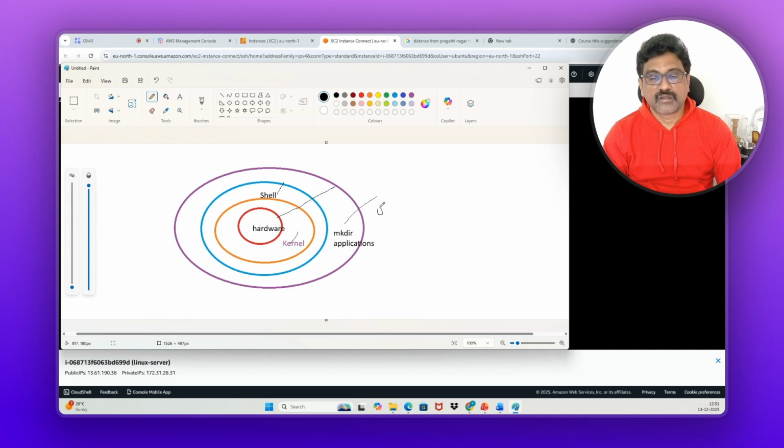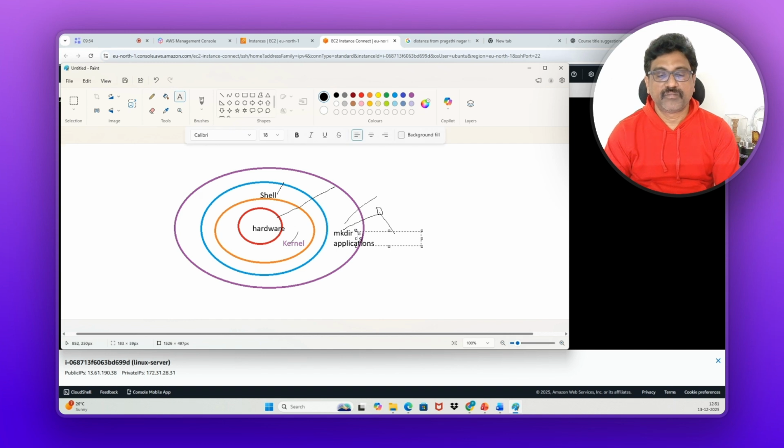So you are here. You are the user. Just sometime back, I gave this mkdir command. Mkdir SRTech I gave. That means I asked my server to create this SRTech.